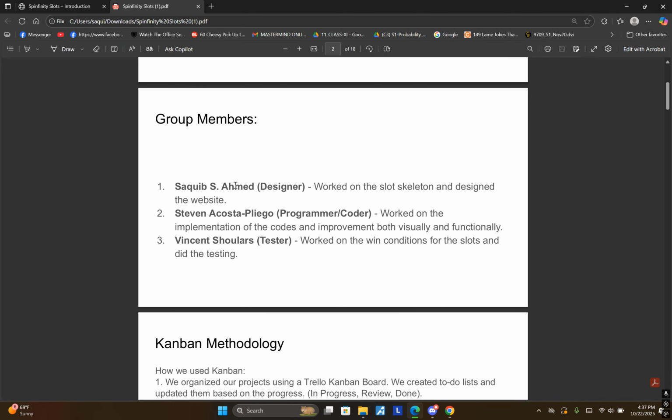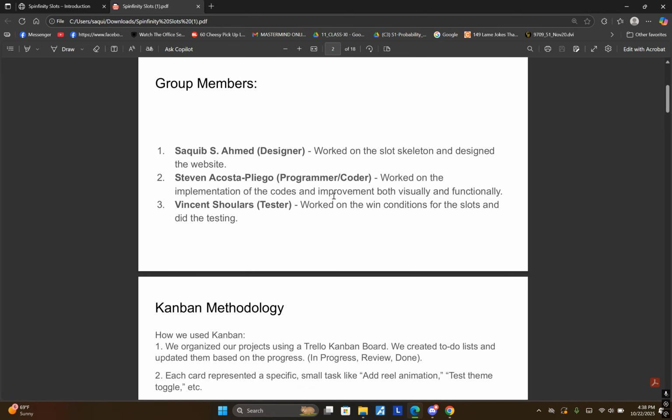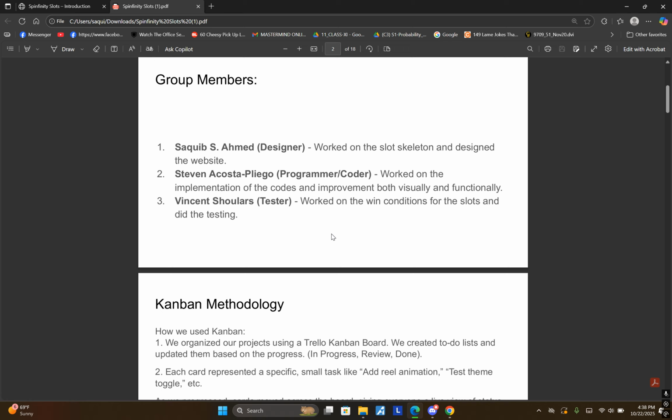My name is Saqib Ahmed. I was a designer for this project and I worked on the slot skeleton and designed the website. My name is Steven. I was the programmer and coder. I worked on the implementation of the code and improvement both visually and functionality of the project.